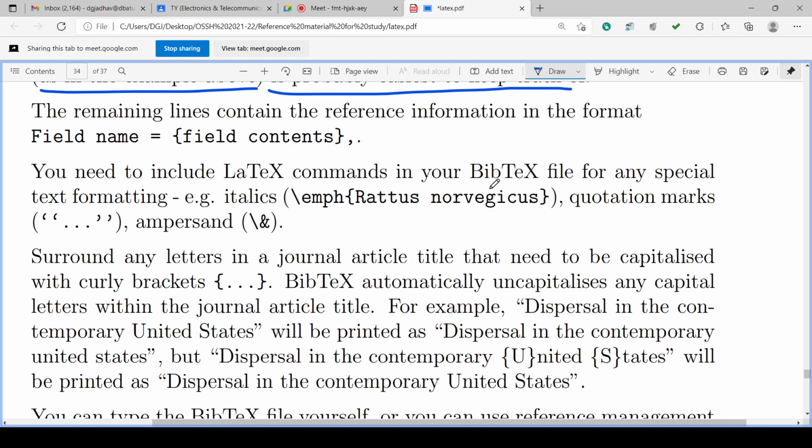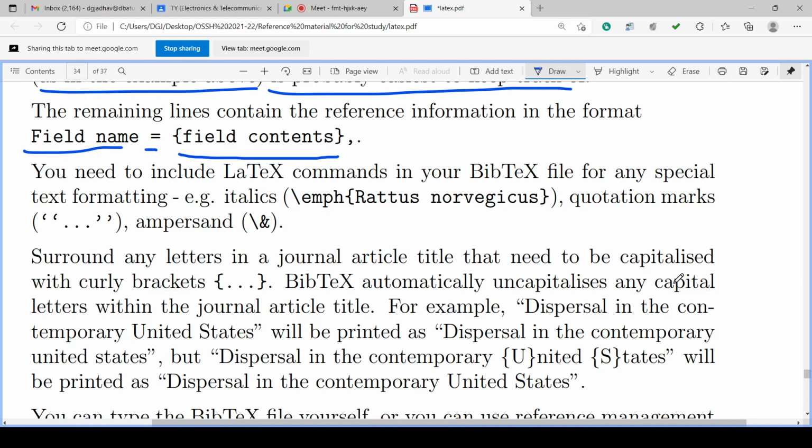Then the remaining lines contain the reference information, like field name equals, and in curly brackets, the field contents. Various field names we have seen, and accordingly various contents, just like author, title, journal, isn't it? Volume, pages, and year. These are the field names and their contents.